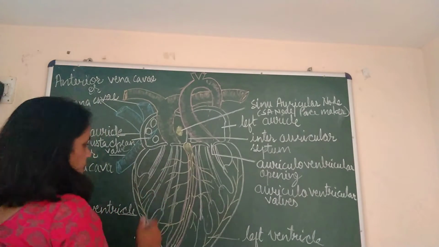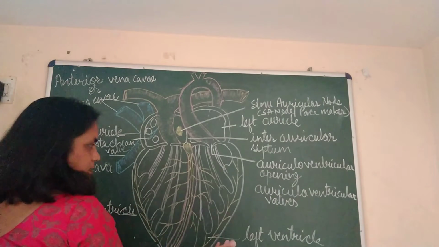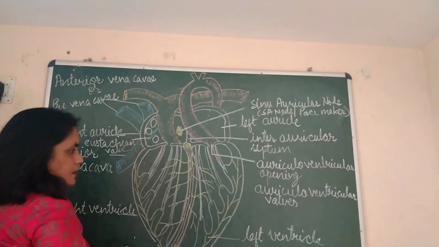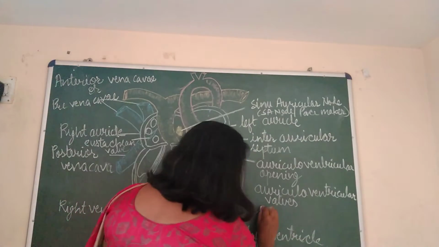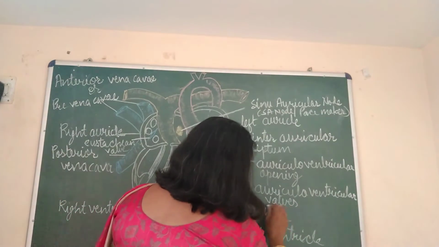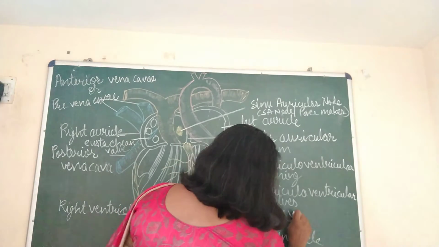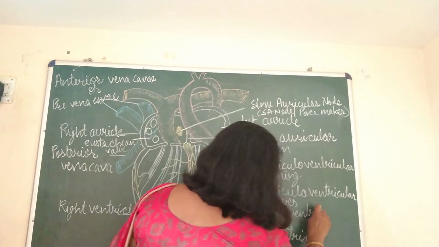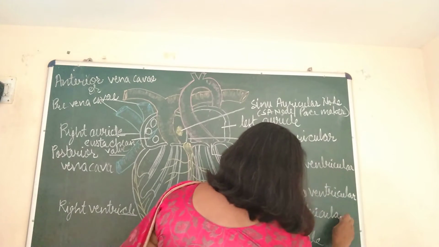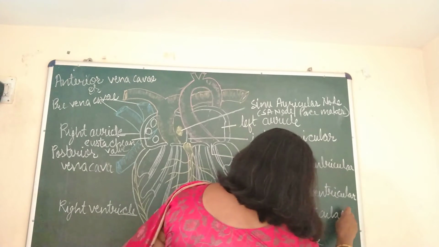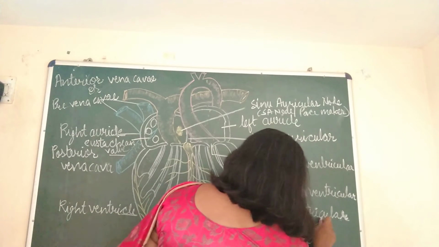Now we come to ventricles. This is the right ventricle, this is the left ventricle, and in between there is a wall. So what should be the name of this wall or septum? Interventricular septum.